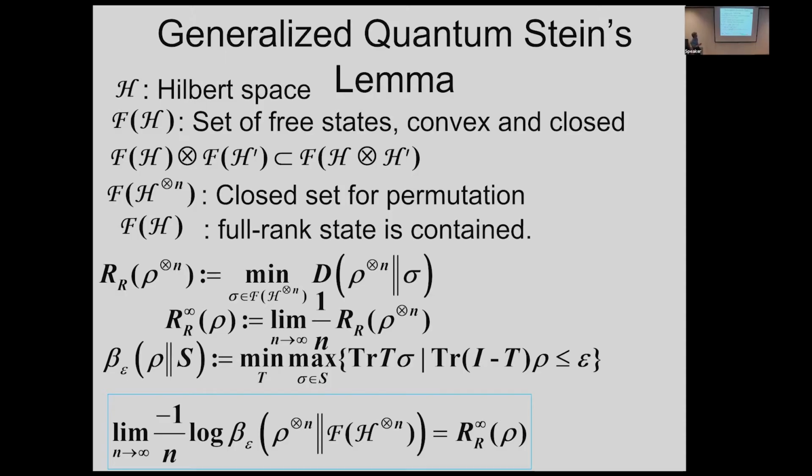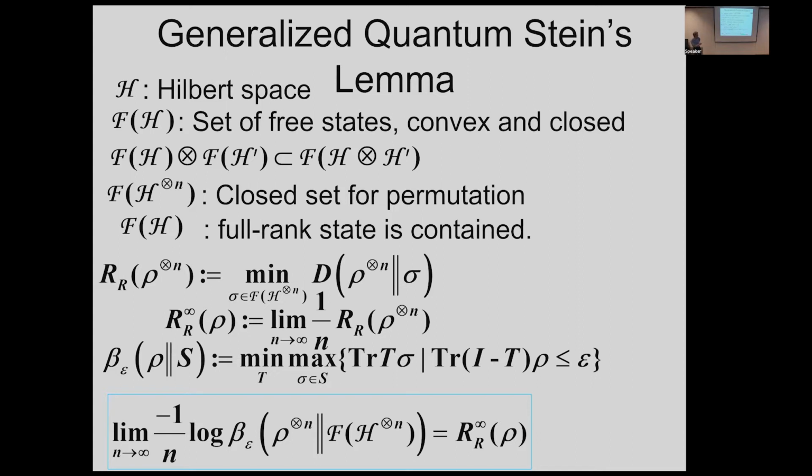And then we need to consider the relative entropy of this quantity. We have an n copy state, and also we have a set of free states, and we need to take the minimum relative entropy between them. So we need to minimize this quantity, and sorry, this is 1 over n, and we need to consider regularization. We need to divide by n and take n to infinity. This always has a convergent point, because due to this condition, we can show that the limsup and liminf are equal.